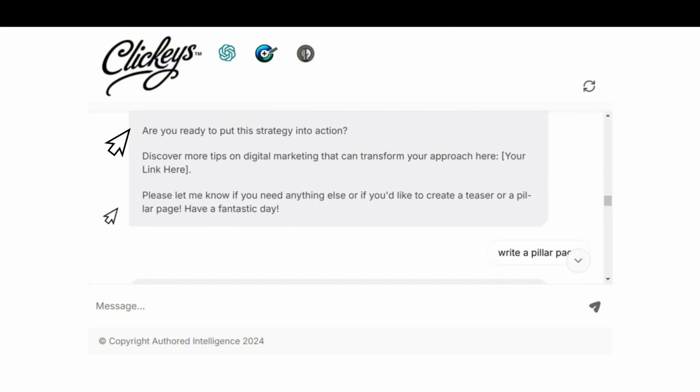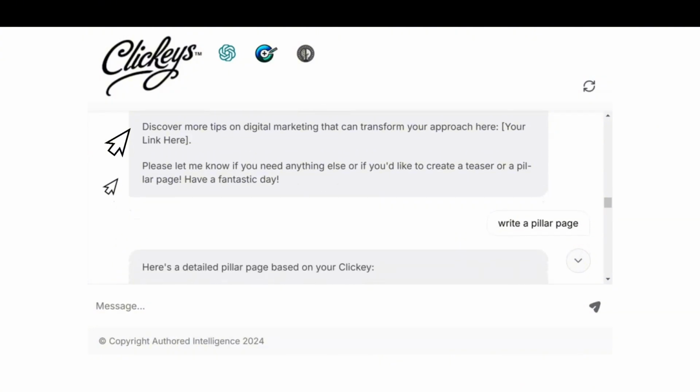Then it prods you to take appropriate action, offering a link to take it even further. Now let's review this, as it is a significant breakthrough. As we have seen, Clickeys has not only provided the hook and the teaser, it has fulfilled its promise by delivering the hack by giving practical advice on exactly how to implement it.